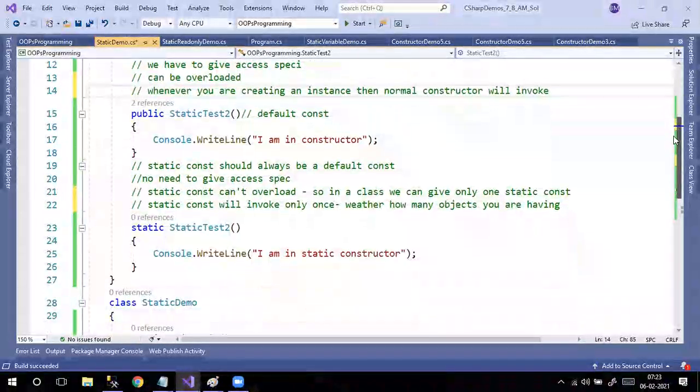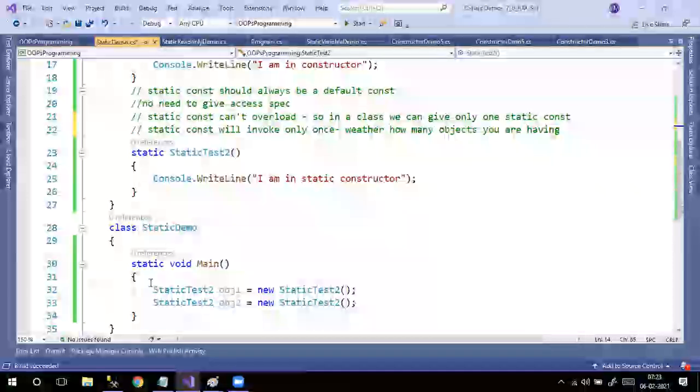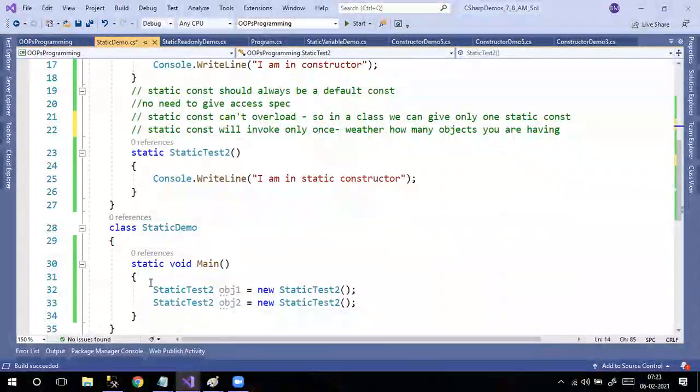It's going to be invoked only once, and that too before anything else, only the static constructor will be invoked first. Clear? So these points are a little important. If anyone asks you the difference between static constructor and normal constructor, these are the main differences.